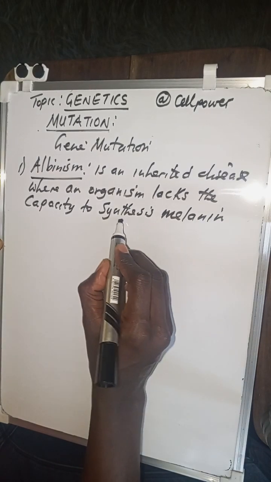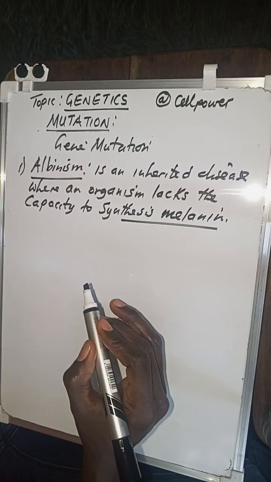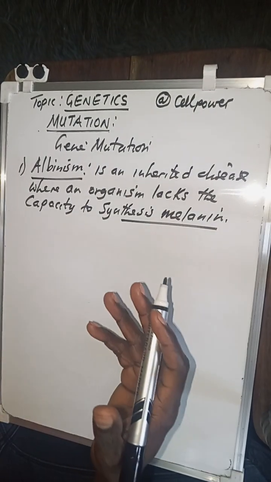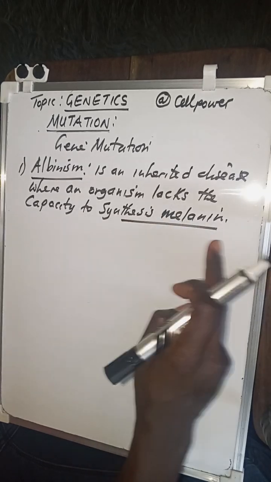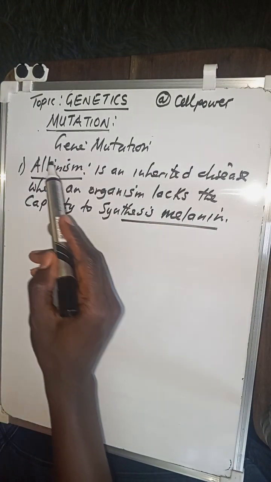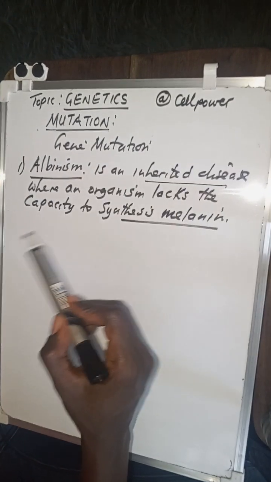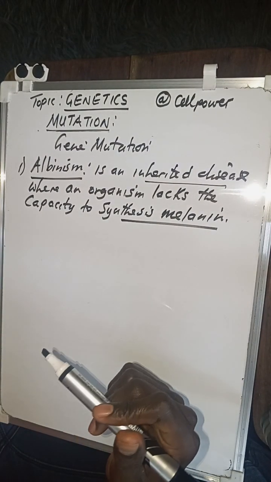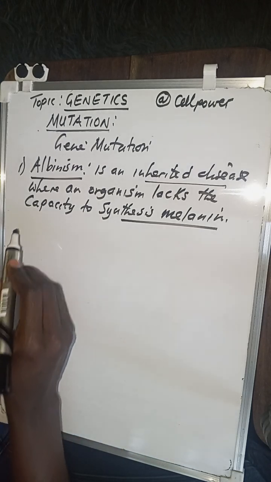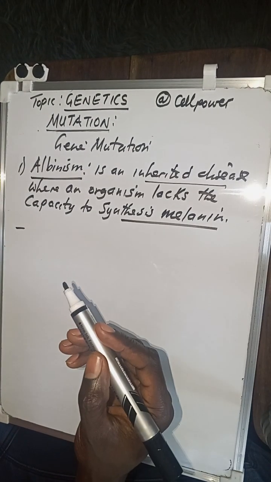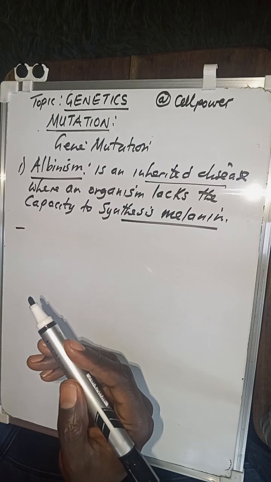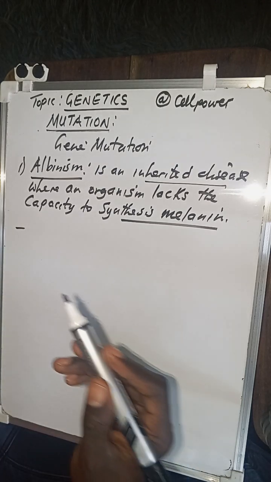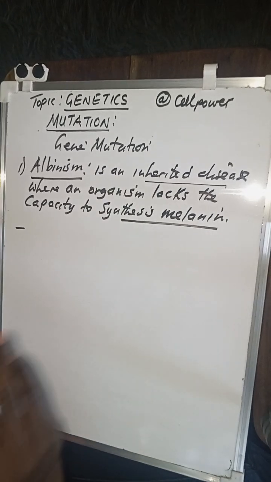Melanin is a pigment found underneath your skin that gives the dark complexion for some. If someone is light, it simply means they have less melanin. So albinism is an inherited disease where a person lacks the capacity to synthesize melanin found in the skin. Because of failing to synthesize melanin, the skin, hair, eyebrows, and eyelashes may have a white color.